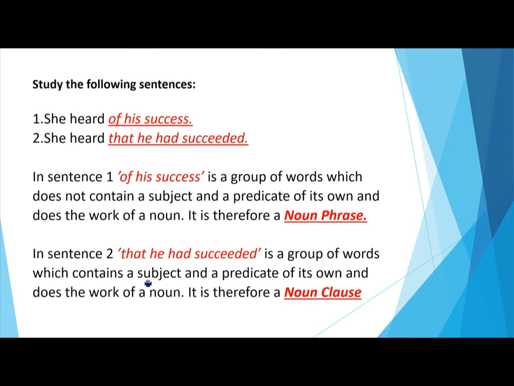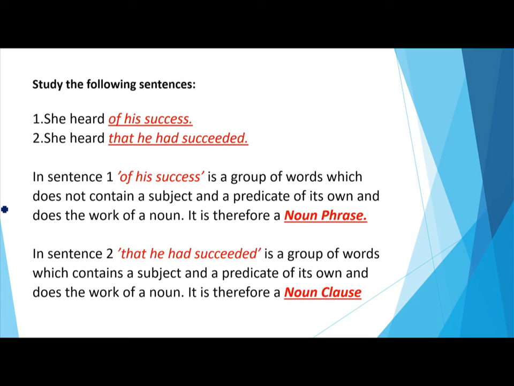Study the following sentences on your screen. She heard of his success. The other sentence is: she heard that he had succeeded. Now just see the difference. In sentence 1, "of his success" is a group of words which does not contain a subject and a predicate of its own and does the work of a noun.